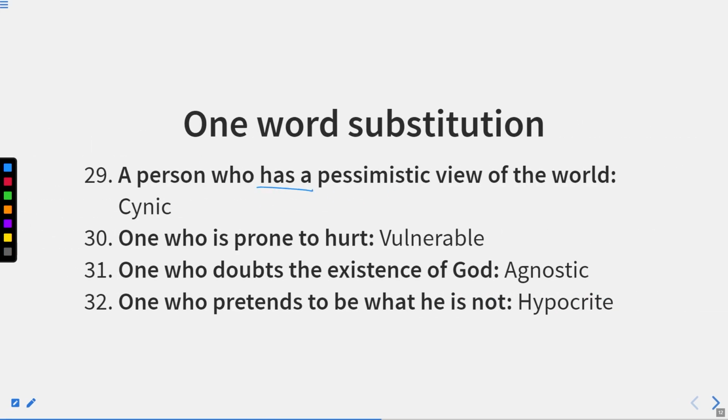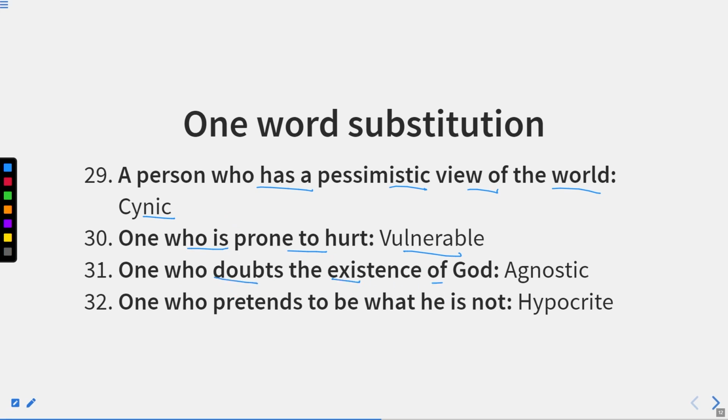A person who has a pessimistic view of the world. Now pessimistic, we have already read a word pessimist. It means one who thinks only negative, or one who takes all the things negatively. Now, a person who has a pessimistic view of the world, that the world is negative for him, so that person is known as cynic, because he has in mind that the entire world is his enemy. One who is prone to hurt, that person is known as vulnerable.